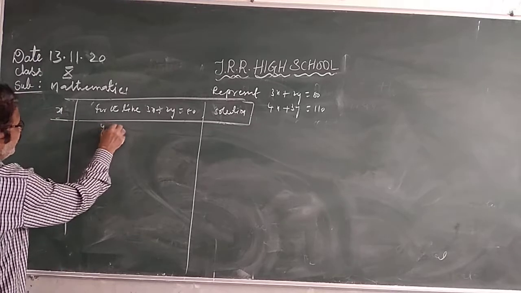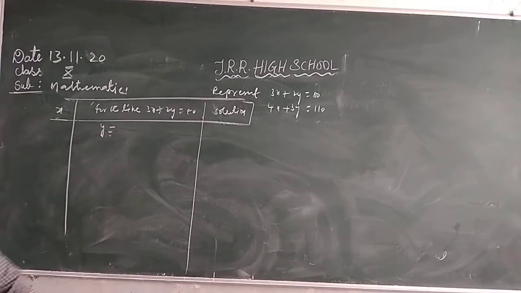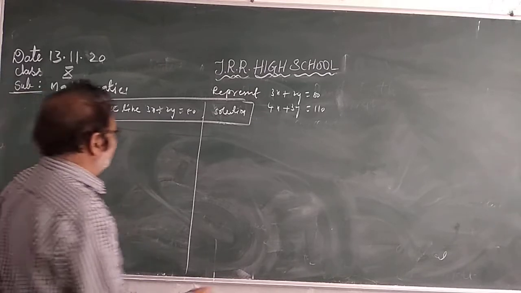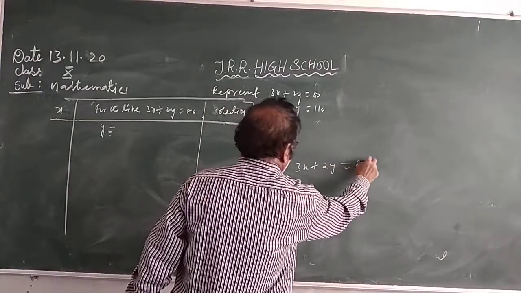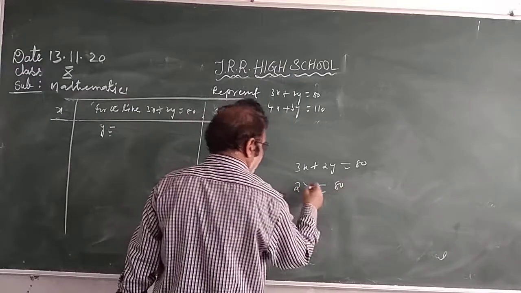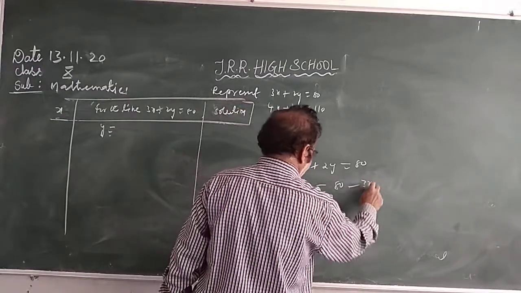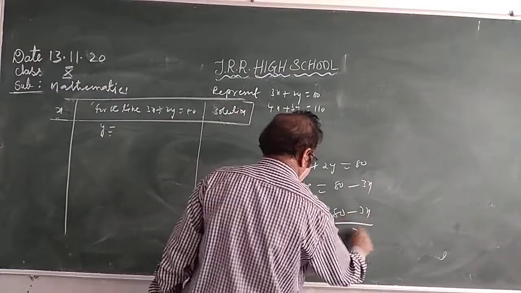Write in the form of y is equal to. What is the equation? 3x plus 2y is equal to 80. 2y is equal to 80 minus 3x, so y is equal to 80 minus 3x by 2.